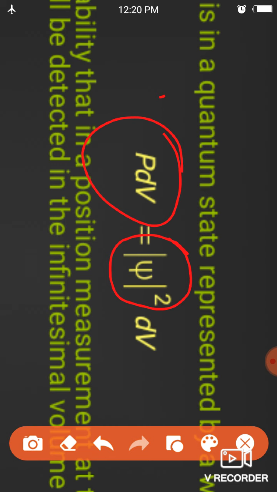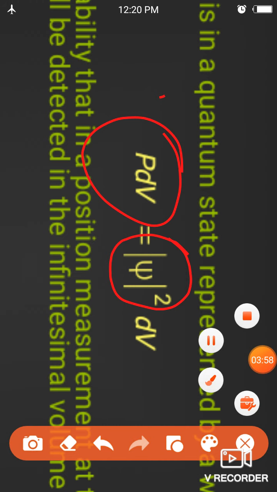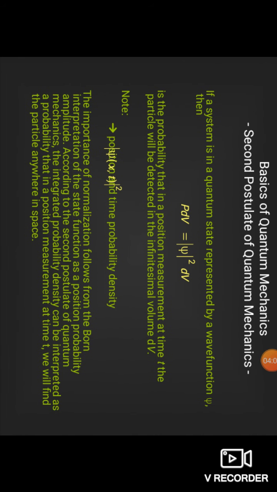If I talk about a single axis, then probability density will be probability upon one axis, or for a 3D system, then the parameter converts into probability per volume. So this plays an important role in quantum mechanics to explain the approximate or exact position of a particle, following the Heisenberg uncertainty principle.